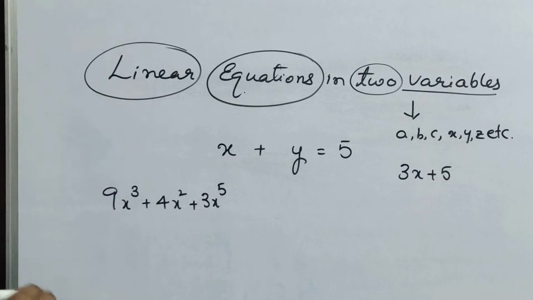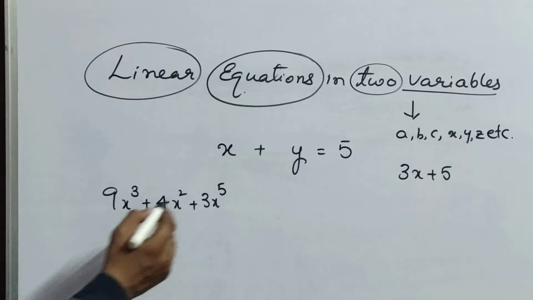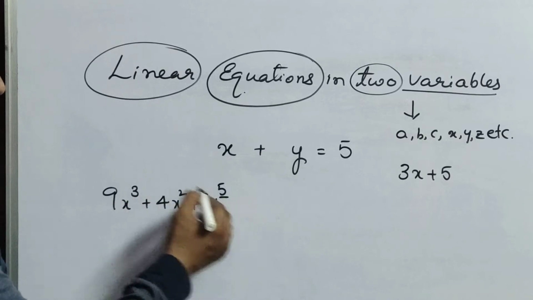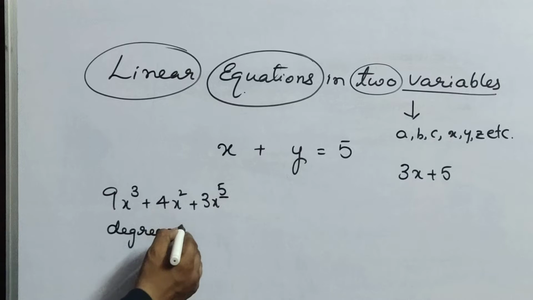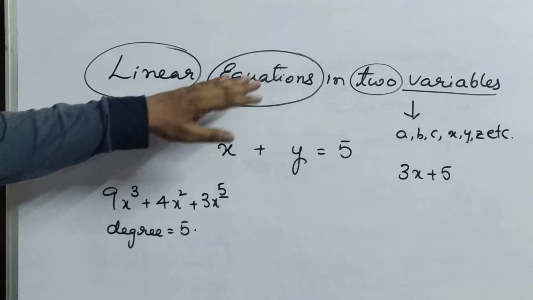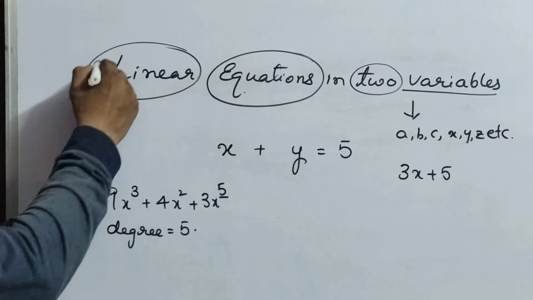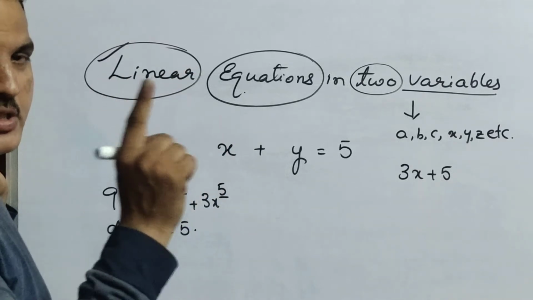If they ask the degree, you have to write the highest degree. So degree equals, simply we can write 5. But here in the heading itself, linear equations in 2 variables, linear means degree 1.